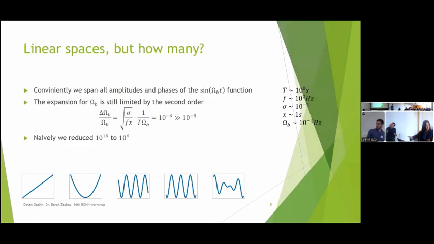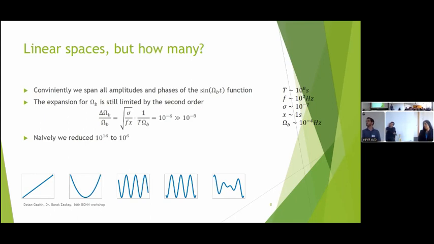So we have these linear spaces, but how many linear spaces do we need? For this, we need to take another derivative and see how much of the next derivative we do not already cover with the first derivatives. A nice coincidence in this case is that the sine and cosine, when you take more and more derivatives, just change places.